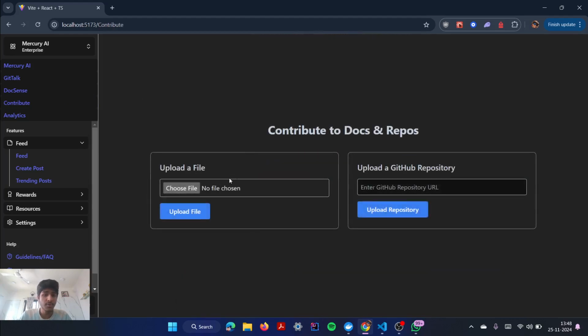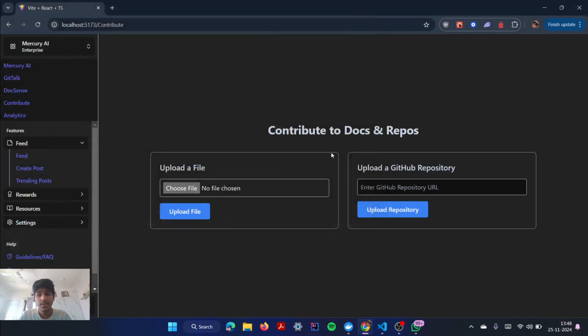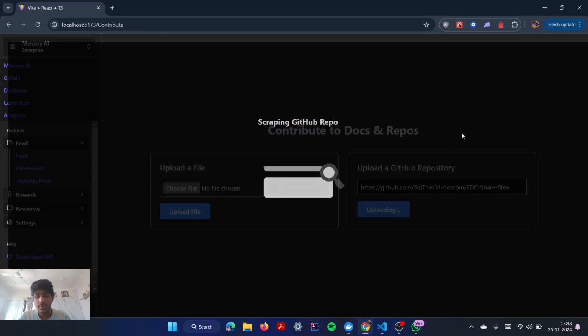So you can see you can contribute a file. You can choose any file from your system and contribute. You can also contribute a GitHub URL. Let's do that for now. Upload repository. So it is an extensive process.